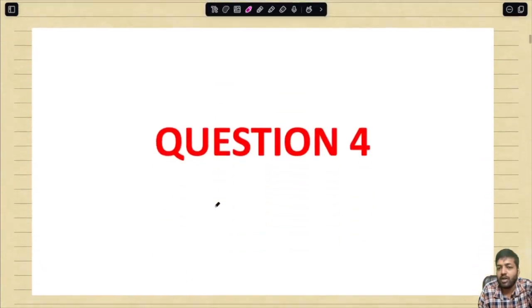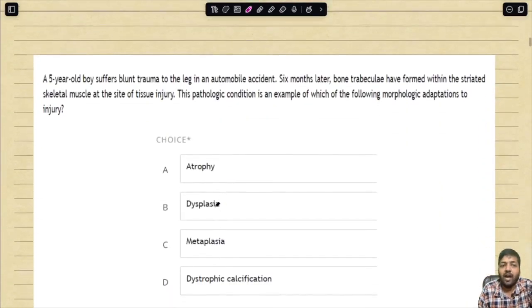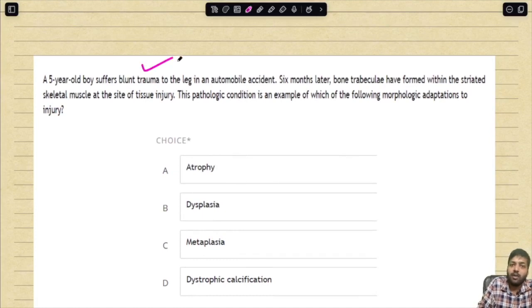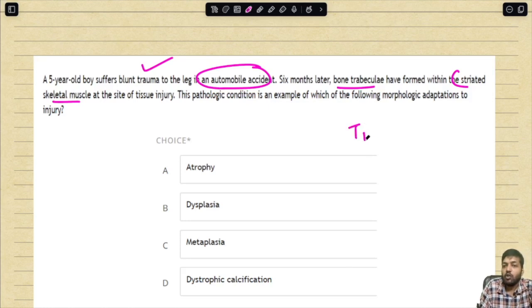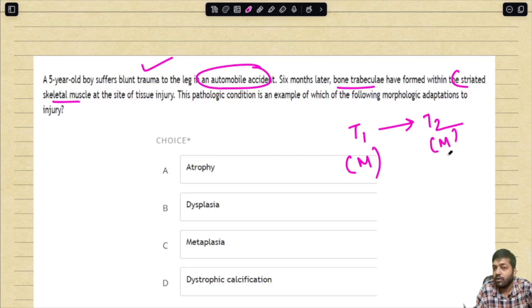Coming to the next important question, question number 4. A 5-year-old boy suffers blunt trauma to the leg in an automobile accident. 6 months later, bone trabeculae have formed within the striated skeletal muscle. So what has happened over here is that tissue 1 has changed to tissue number 2, that is, from the muscle you have got the bony trabeculae. But remember, the parent tissue is a mesenchymal tissue. It is remaining the same. Tissue number 1 is a mesenchymal tissue, and tissue number 2 is also a mesenchymal tissue.